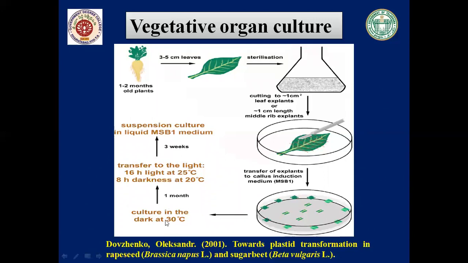After 1 month in dark, again they have transferred them to the light, 16 hours light at 25 degrees centigrade and 8 hours darkness at 20 degrees centigrade. So this we have to maintain. After 3 weeks, they have transferred into the liquid medium. And after that, when the plantlets are hardening, the acclimatization process takes place, and they are allowed to grow in the natural environmental condition. So this is the leaf culture in a nutshell, in a diagrammatic representation.